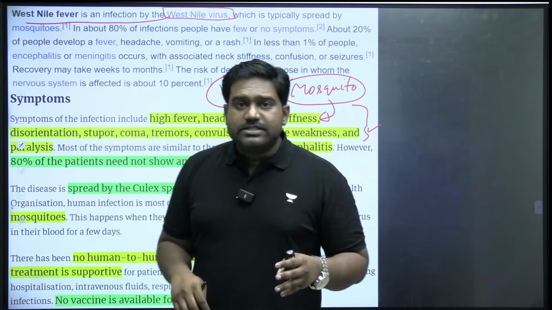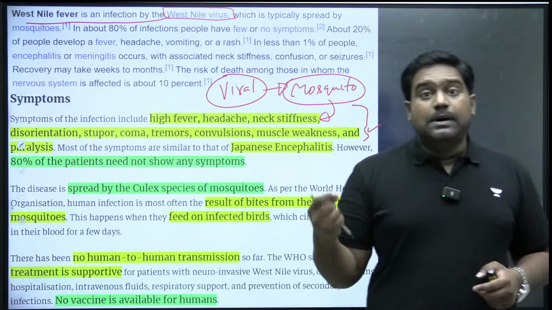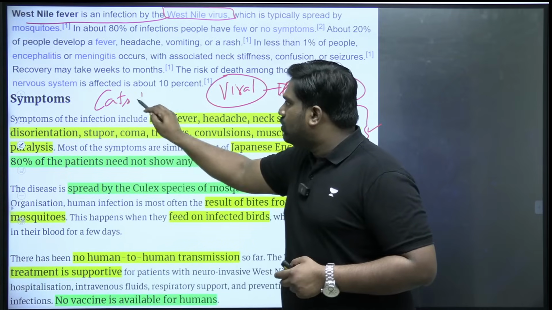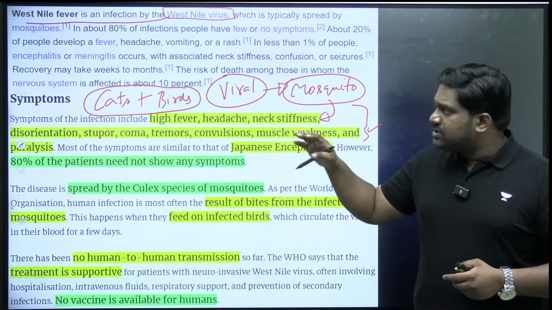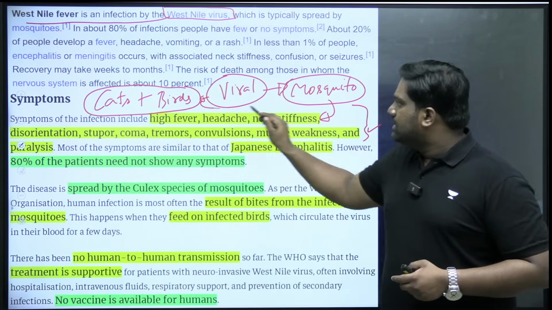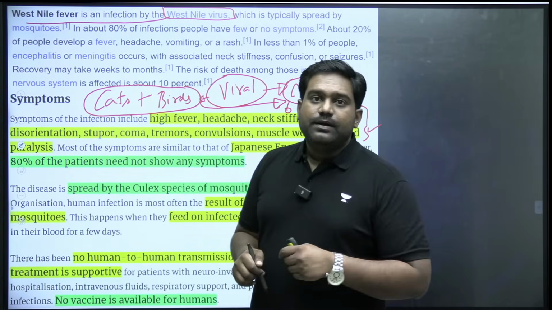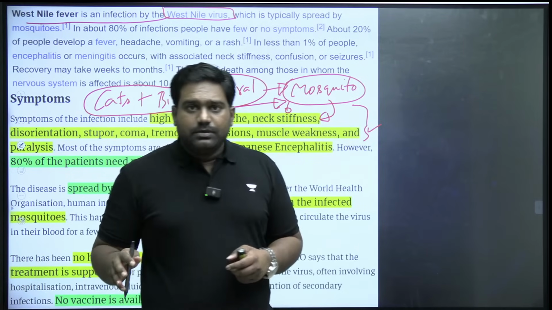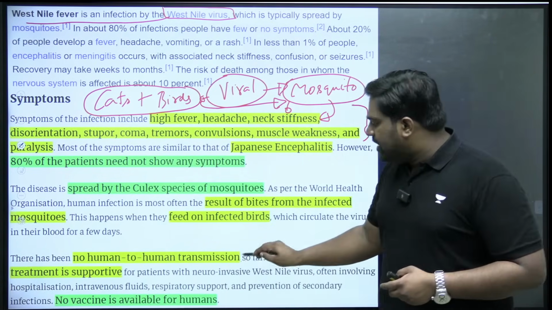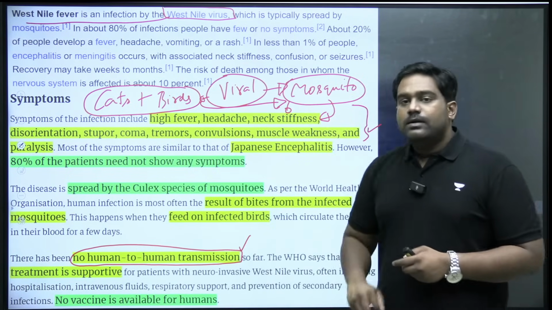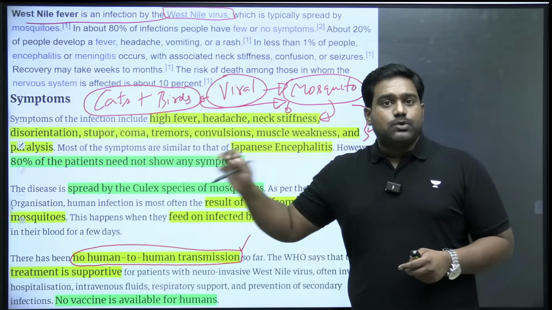There are several host animals which host the West Nile virus. For example, certain cats and even birds are seen as the hosts of the West Nile virus. So when these host animals are bitten by mosquitoes, they play a role in transmitting the virus to humans when the mosquitoes bite humans. So this is the mode of transmission. There is no recorded case of human-to-human transmission. As of now, we haven't seen any reported case of human-to-human transmission. It's mainly spread through the bite of a mosquito, and it's the West Nile virus which causes West Nile fever.